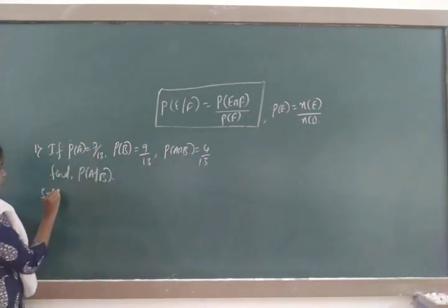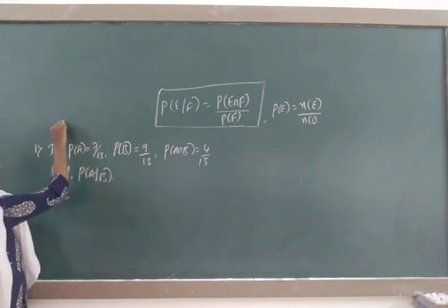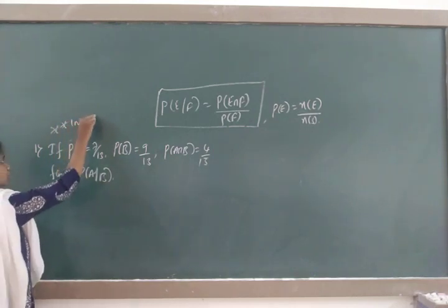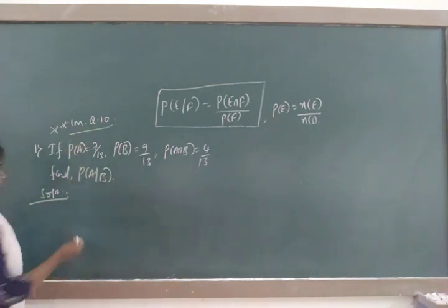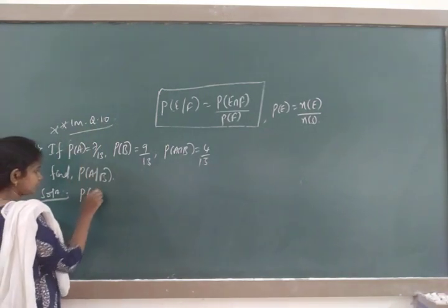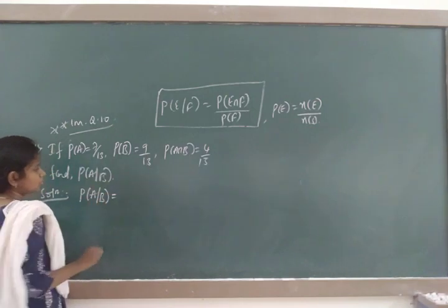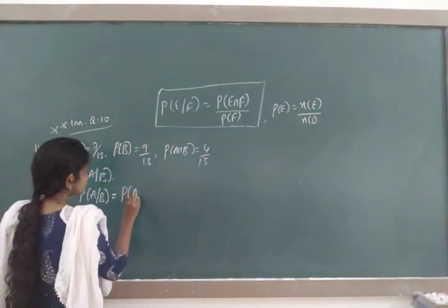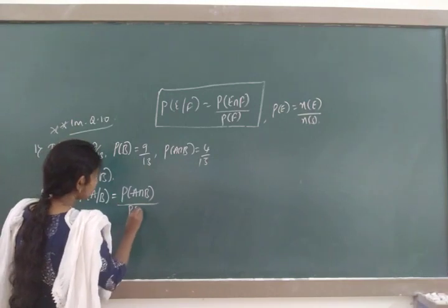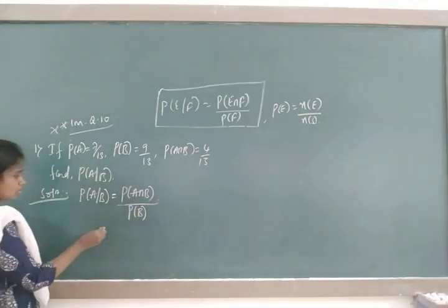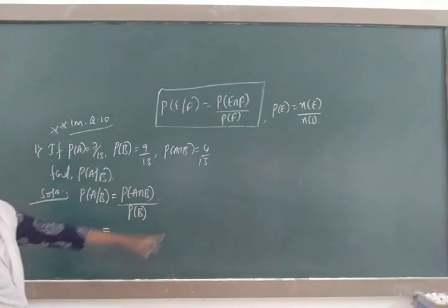Solution. So I will write here 1 mark. You are going to face this as question number 10 in your annual examination. P of A by B is equal to P of A intersection B divided by P of B. So P of A intersection B, how much?